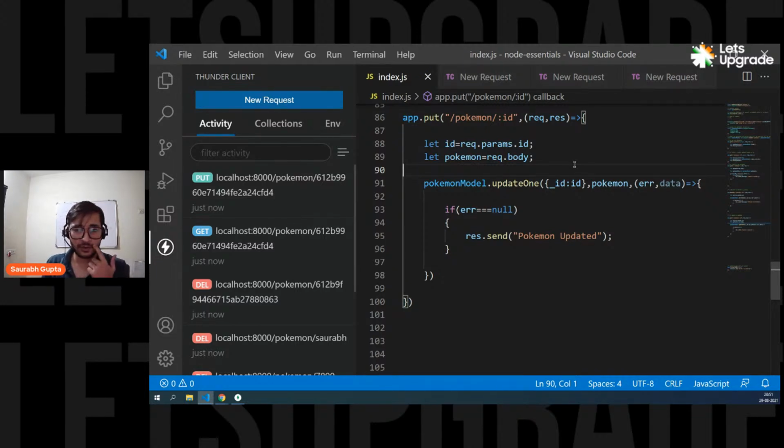Sir, must we send all properties? No, Sarma. No. If you want, you can also send a single property. In this operation, I'm doing the replace part. I'm not doing the patch part. I'm doing the put part. That means remove the old one, put the new one. But you can also create another operation where you simply update a single property. Right?